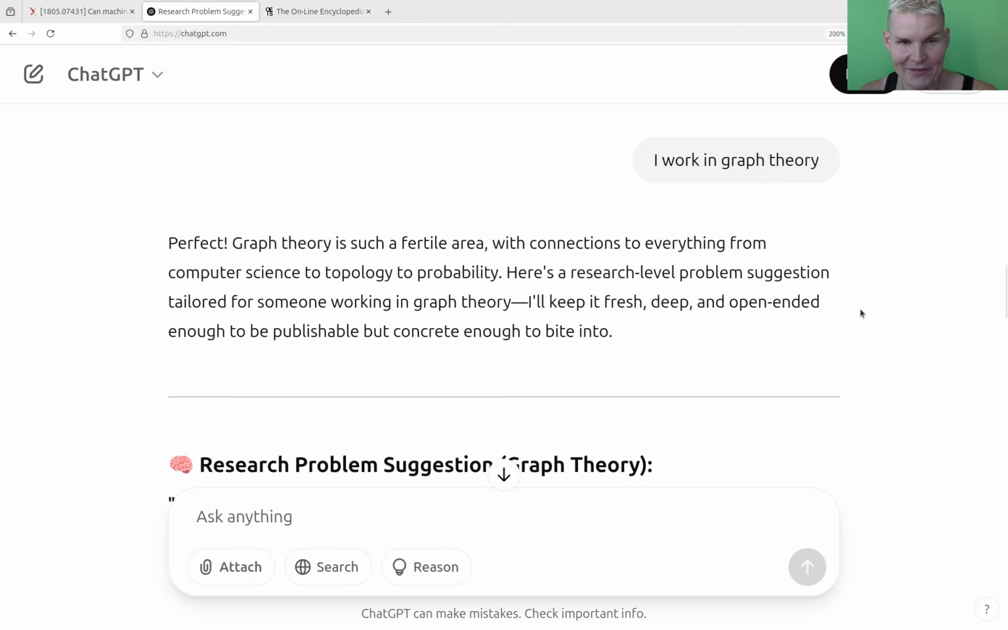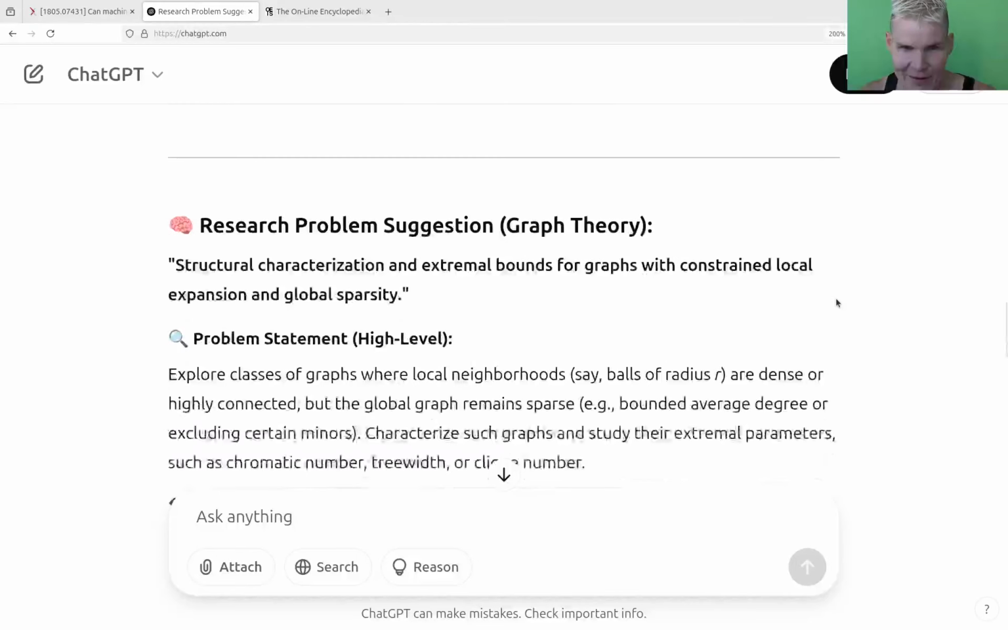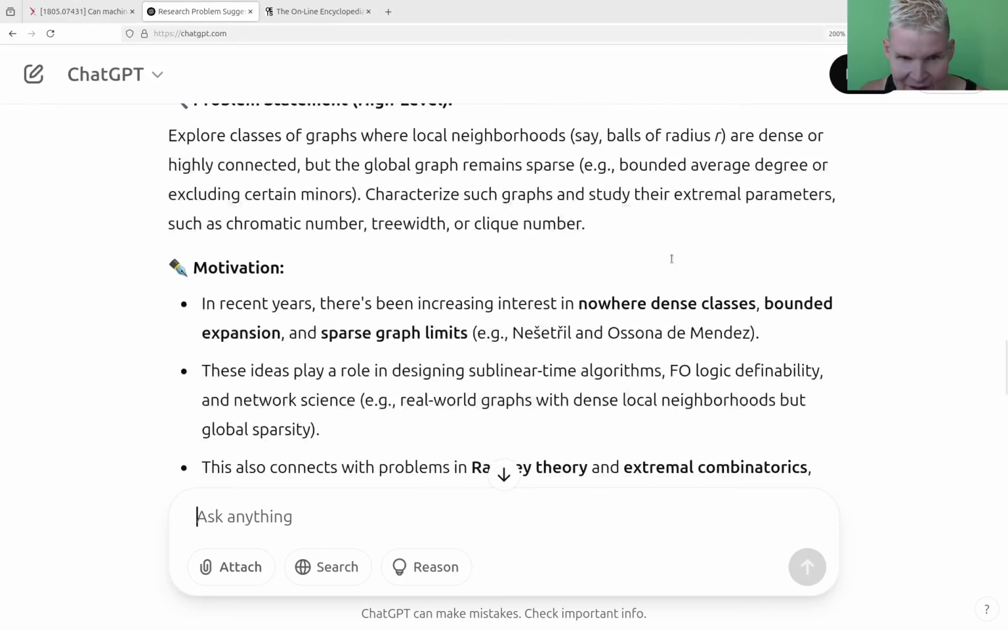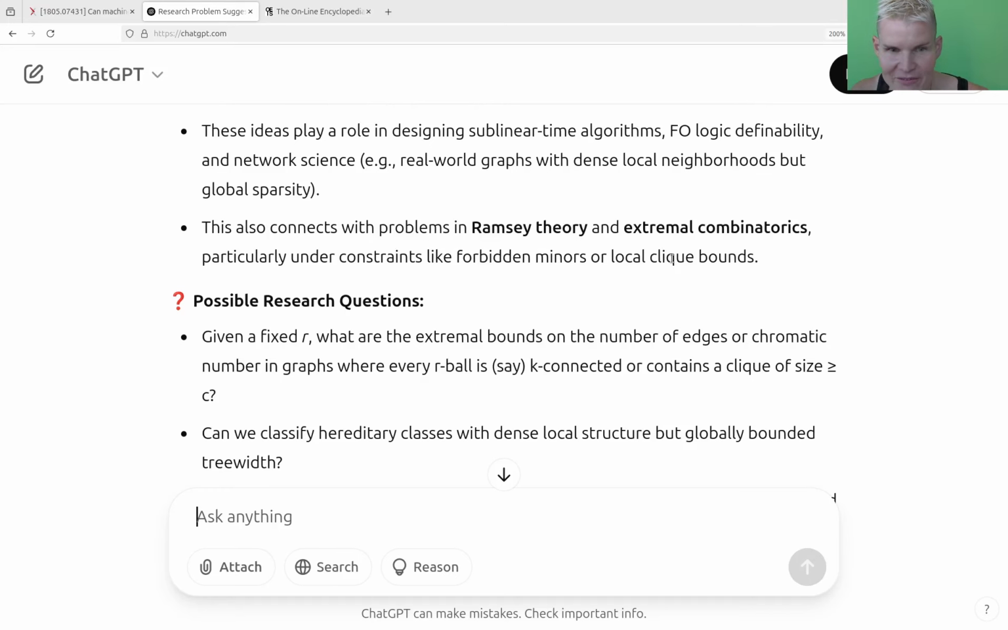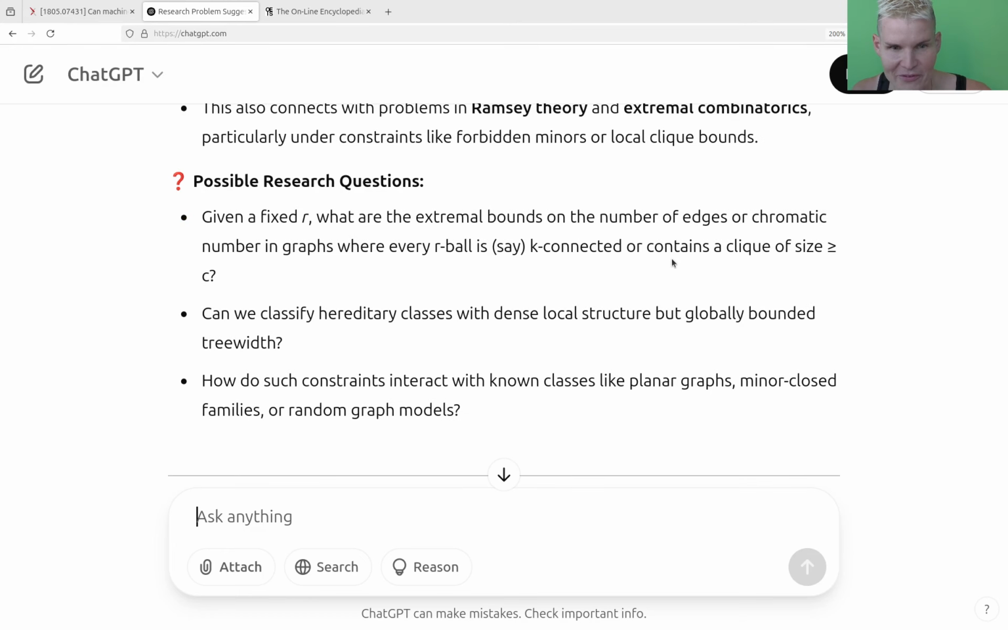Yep, perfect. Graph theory is such a fertile area. Wonderful. Research problem: structural characterization and extremal bounds for graphs with locally expanding constraints of global sparsity. Problem statement. What am I supposed to do? Good question. Anyway, I'm pretty sure Ramsey theory and extremal combinatorics. Possible research question: can we classify hereditary classes with dense local structure but globally bounded tree width? The problem is, it's so much waffle, I actually can't tell whether that's really an honest research question.